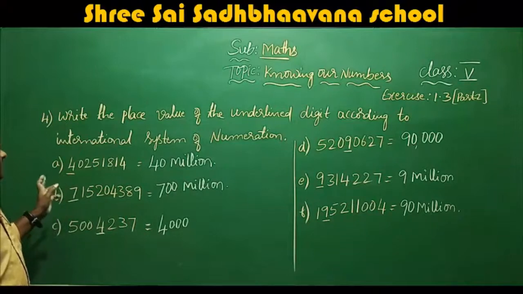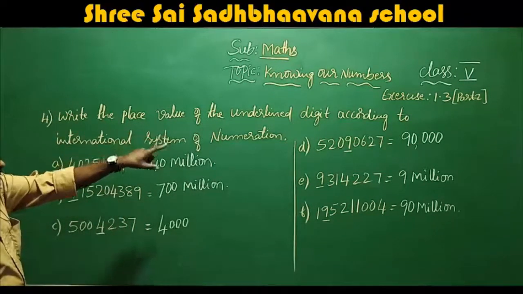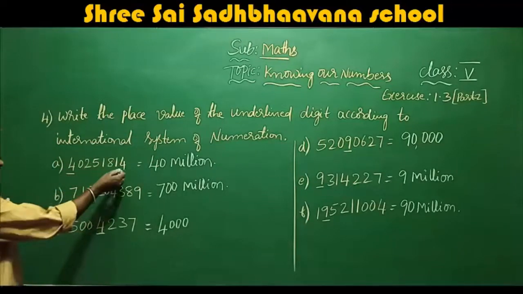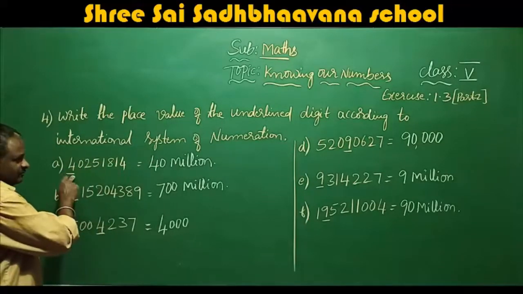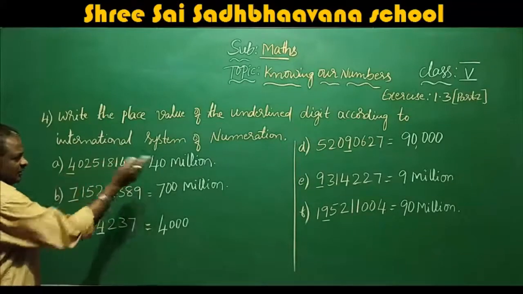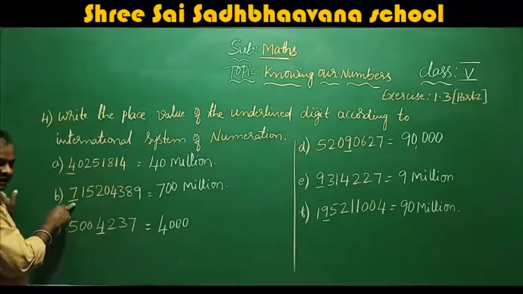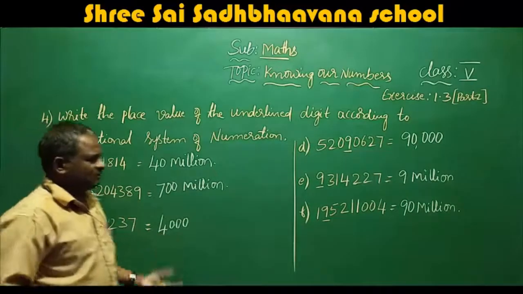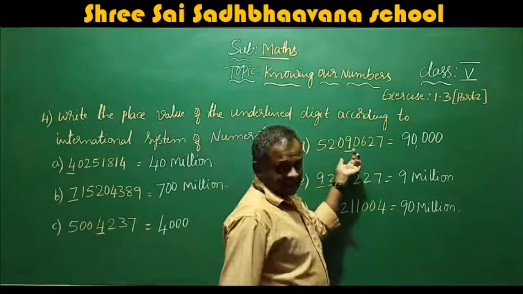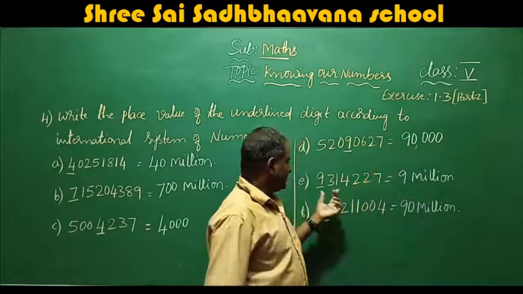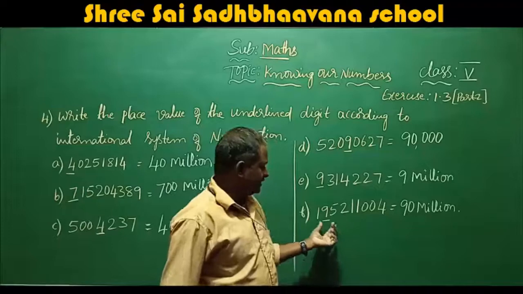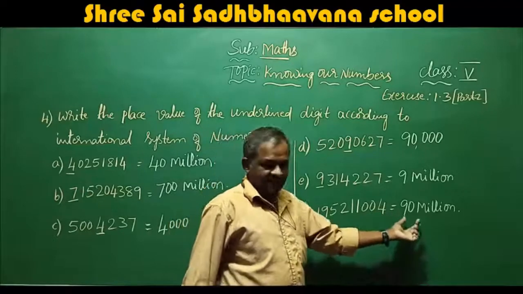Write the place value of the underlined digit according to the international system of numeration. Here you have to count. 4 is in 10 million place, so 40 million. 7 is in 100 million place, 700 million. 4 is in thousands place, 4,000. 9 is in 10,000 place, 90,000. Here 9 is in million place, 9 million. Here it is in 10 million place, so 90 million.